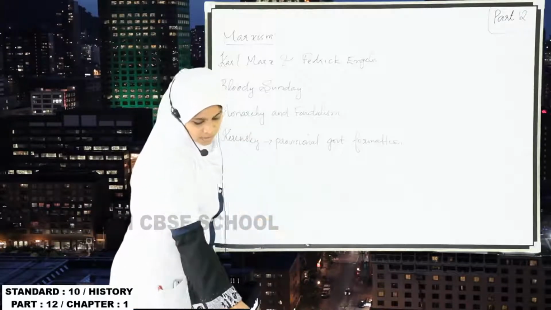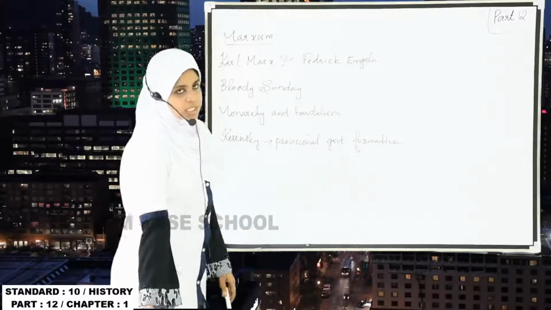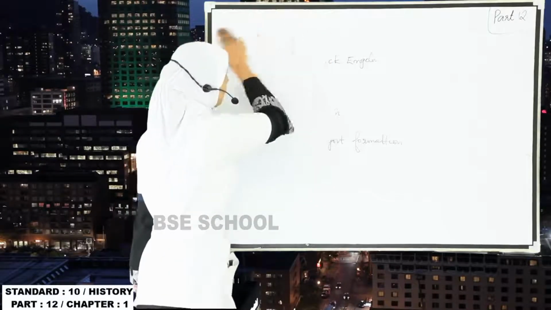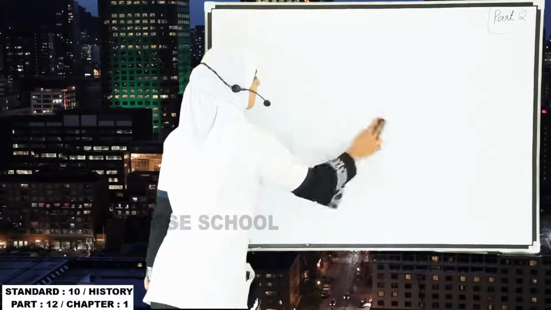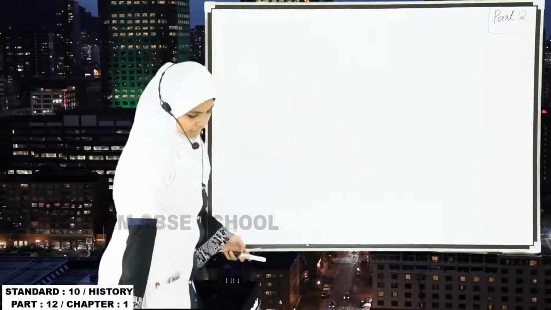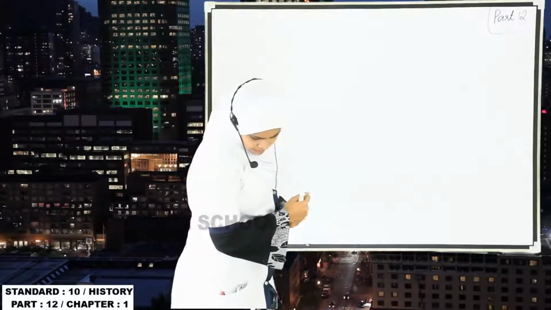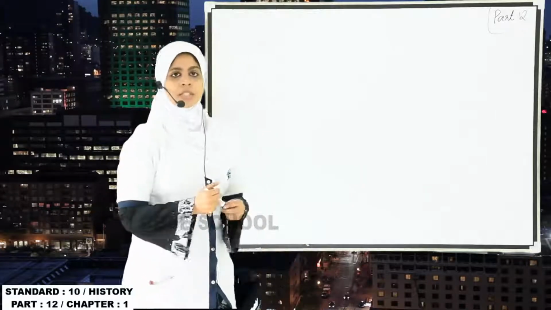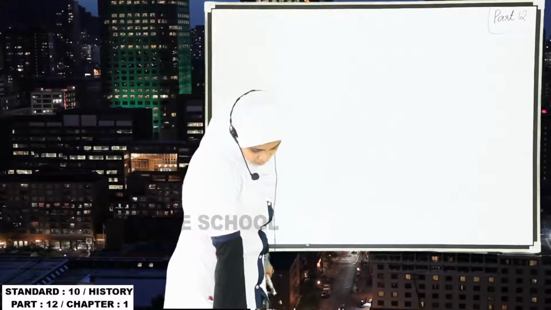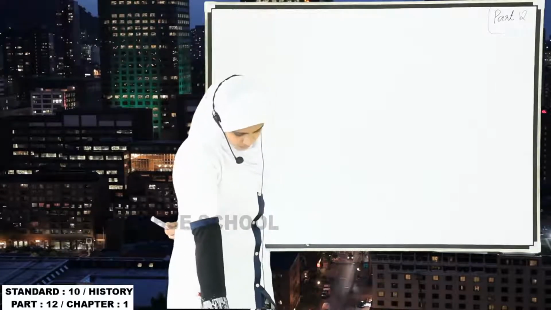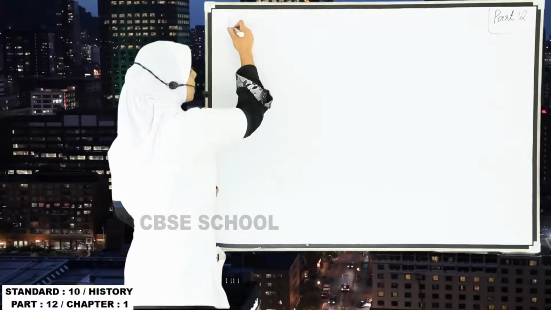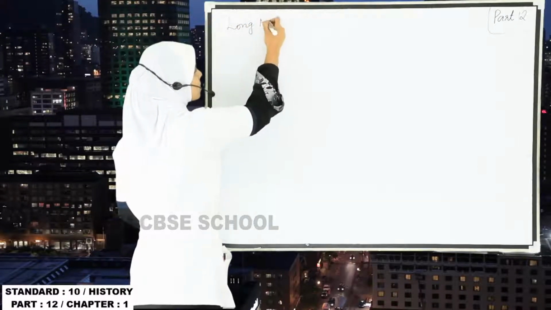And the last one that we studied was the Chinese Revolution. In the Chinese Revolution, we have studied a term, that is about the march that was done by Mao Zedong and the communist members, and that term is the Long March.